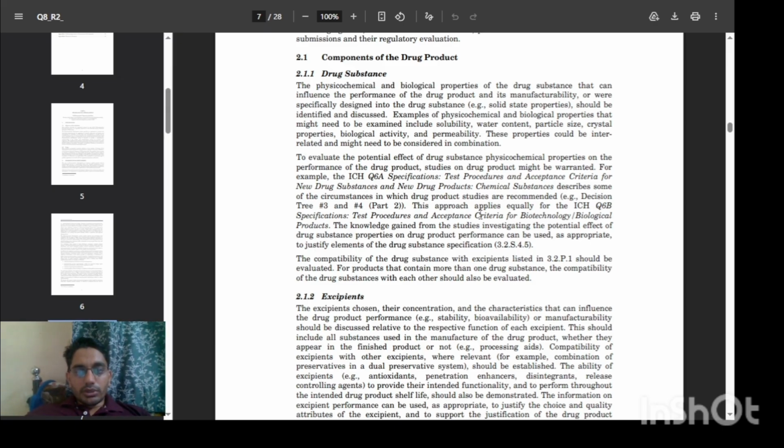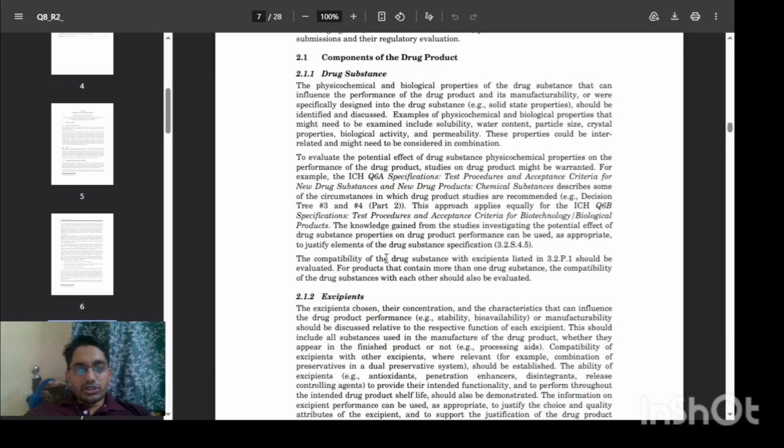This approach applies equally to ICH Q6B, that is, specifications, test procedures and acceptance criteria for biotechnological and biological products. The knowledge gained from the studies investigating the potential effect of drug substance properties on drug product performance can be used as appropriate to justify elements of the drug substance specification. That is 3.2.S.4.5.